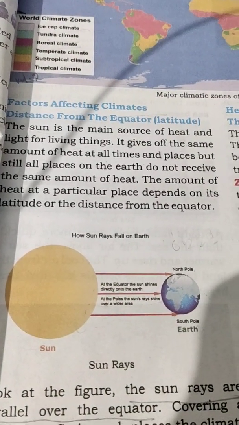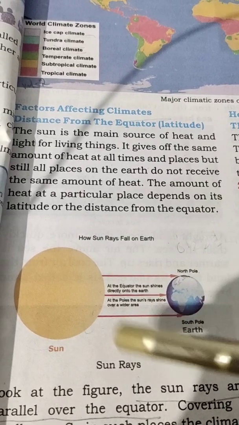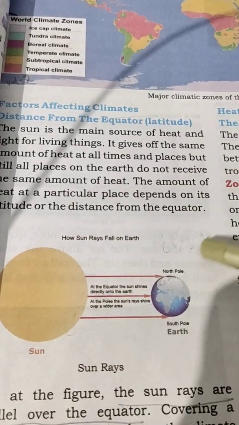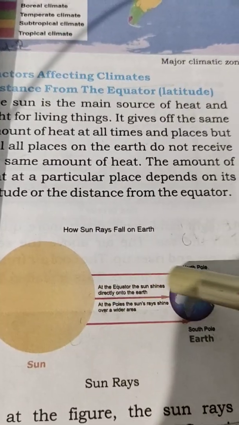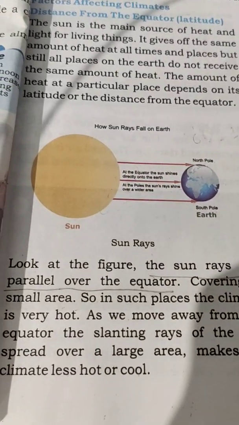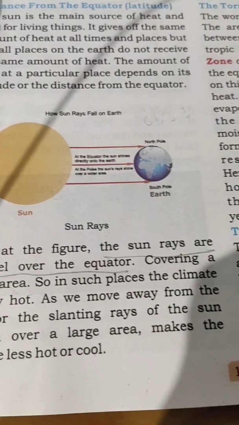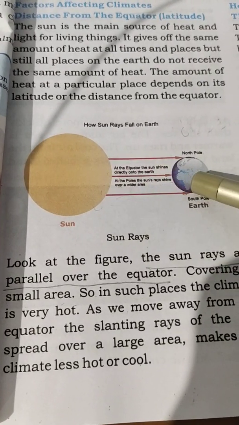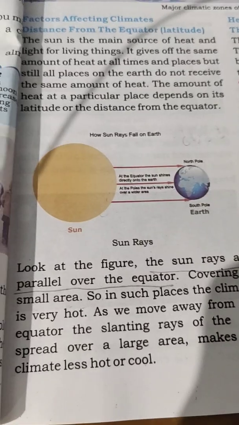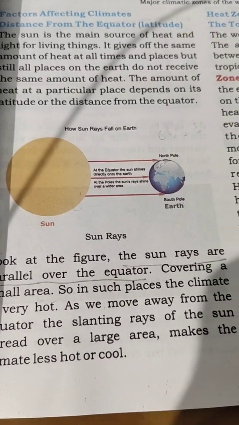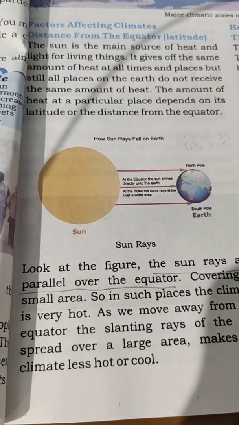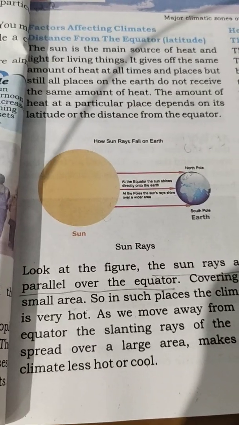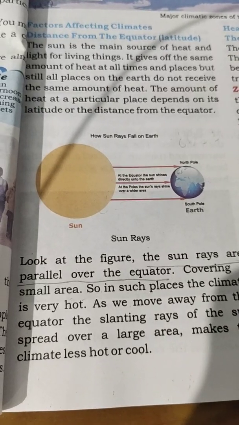Students, see how sun rays fall on earth. This is sun, this is earth, this is North Pole, this is South Pole. Look at the figure. The sun rays are parallel over the equator, covering a small area. So, in such places, the climate is very hot. As we move away from the equator, the slanting rays of the sun spread over a large area, which makes the climate less hot or cool.